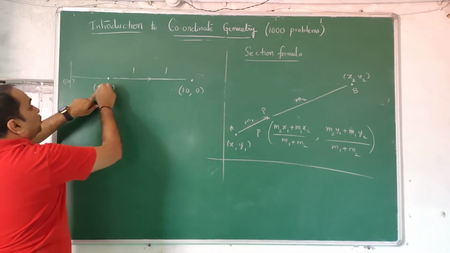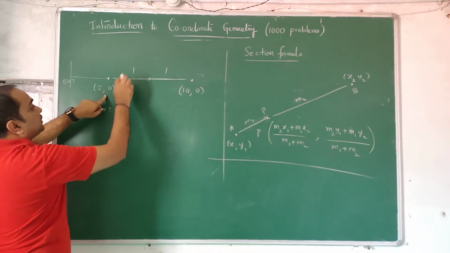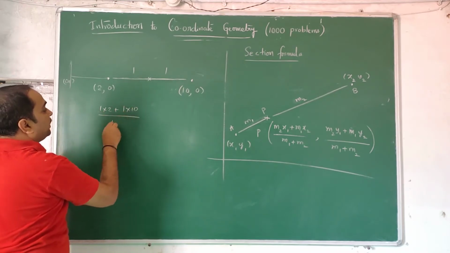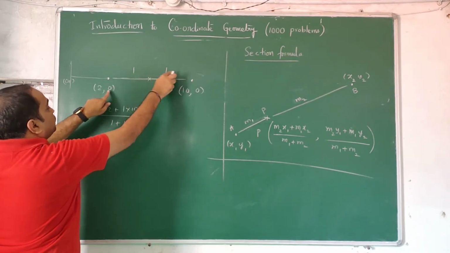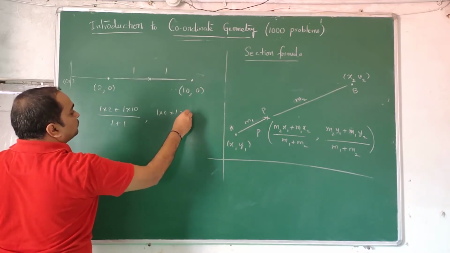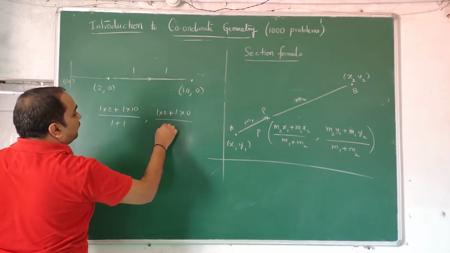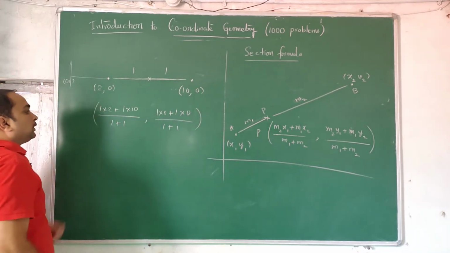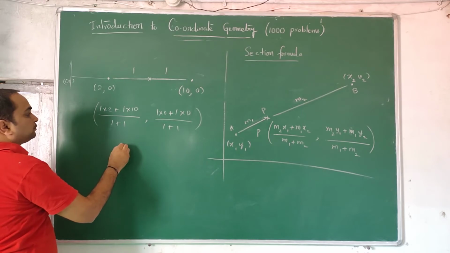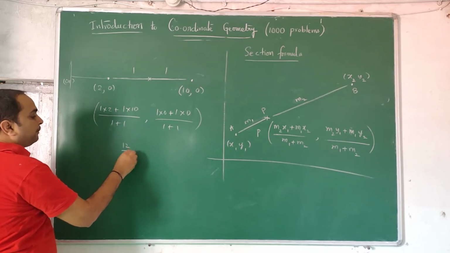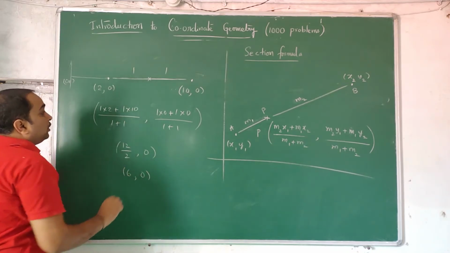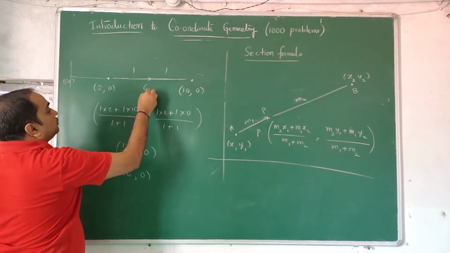So 1 into 2 plus 1 into 10 by 1 plus 1, comma, 1 into 0 plus 1 into 0 by 1 plus 1. That comes out to be what? 2 1s are 2 plus 10, 12 by 2, 0. 6, 0. So that point is 6, 0.